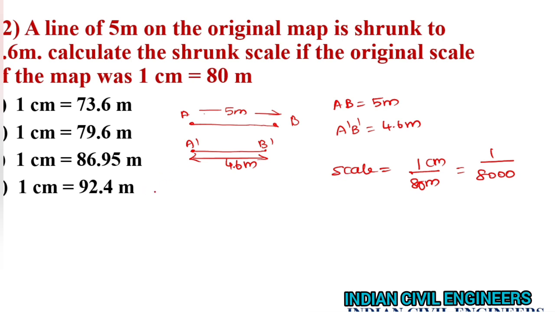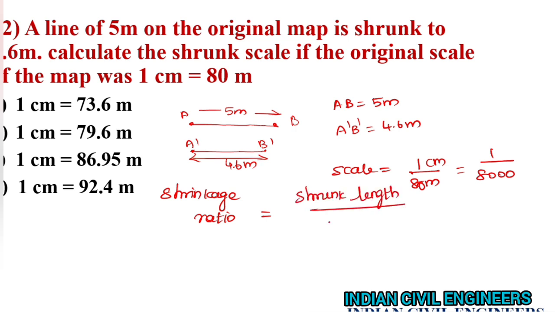Then shrinkage ratio is equal to shrunk length divided by original length, or else shrunk scale divided by original scale.